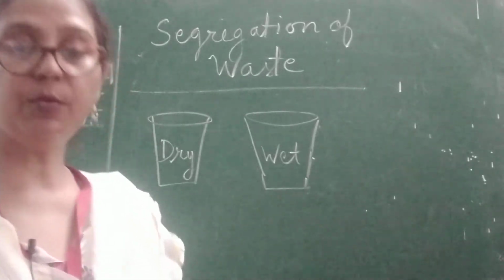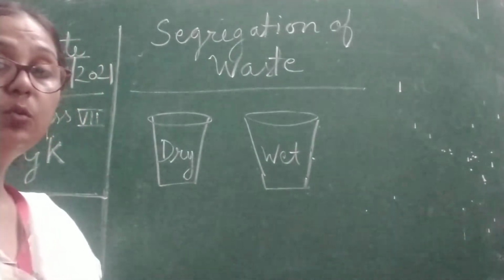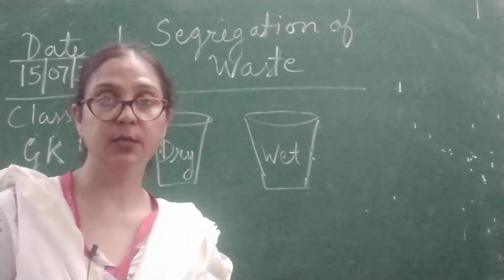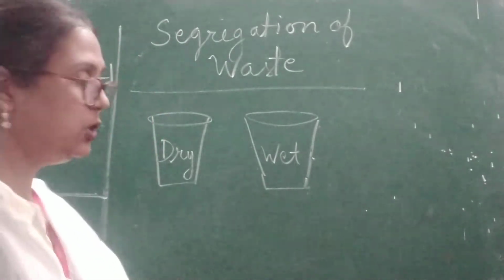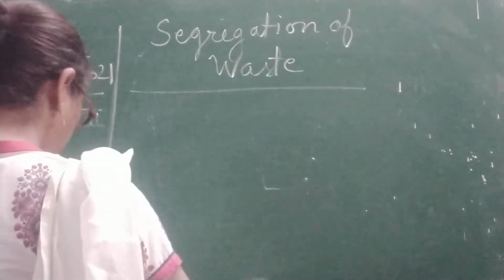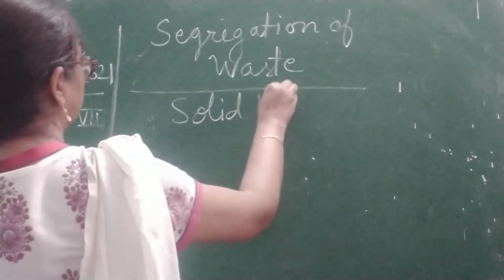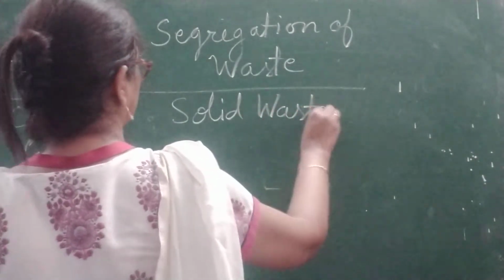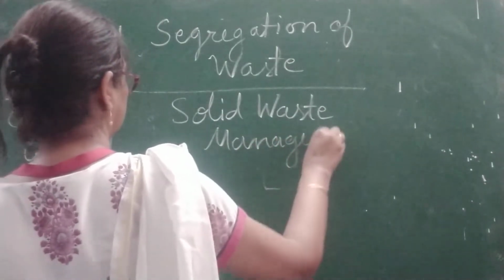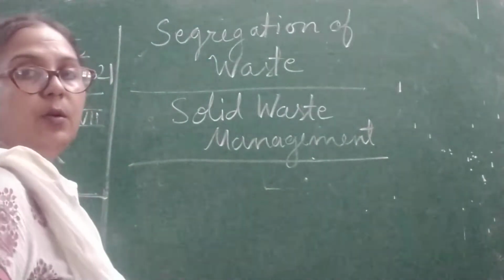First we learned how to segregate the waste. Now if the waste is solid, how are we going to manage it? So here we are going to discuss solid waste management, children.